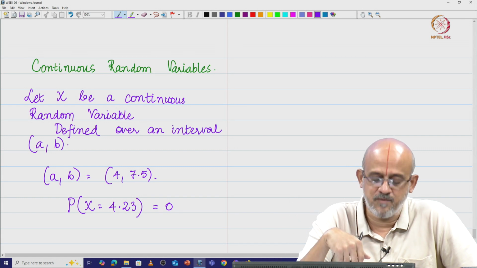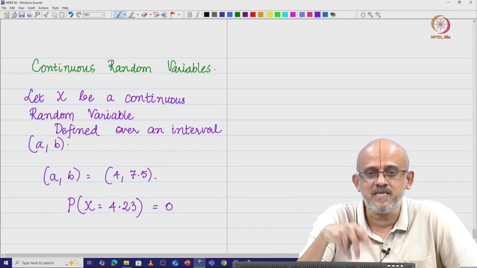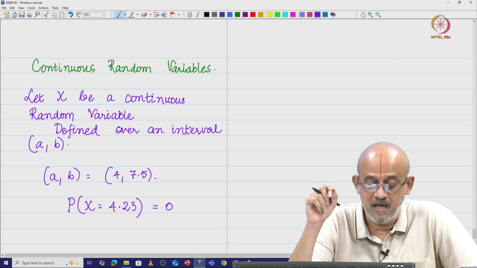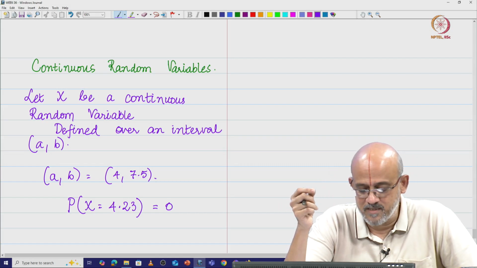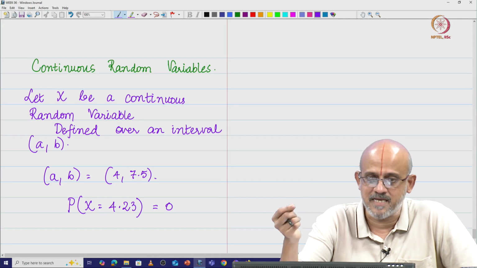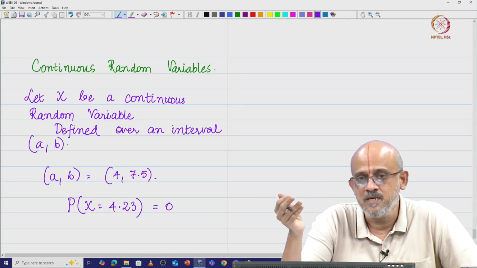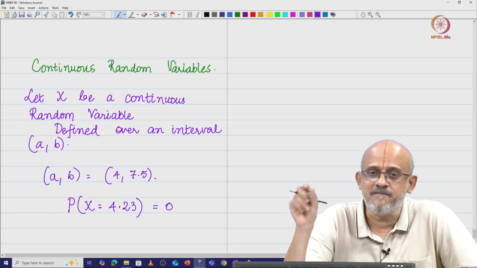We have a similar situation here. So, instead of asking what is the probability of X taking the value 4.23, I will ask what is the probability of the random variable X taking a value about 4.23. What I mean by about is that I am just going to put an interval around it.